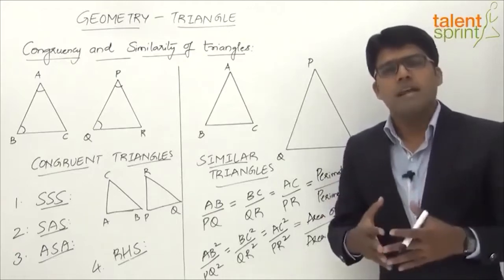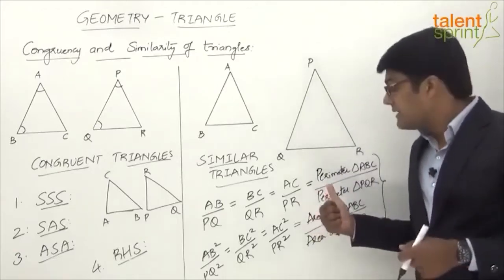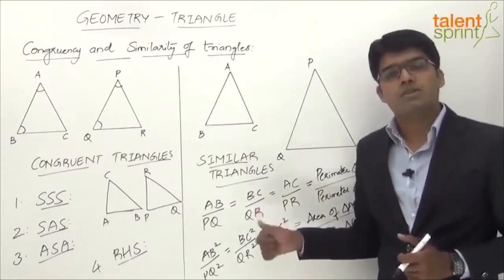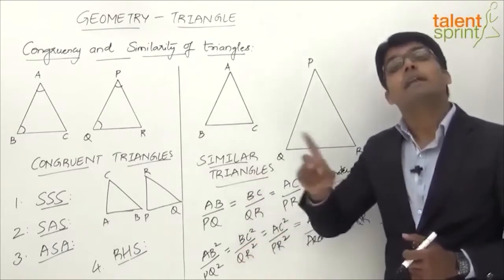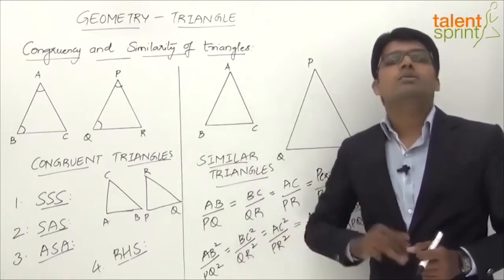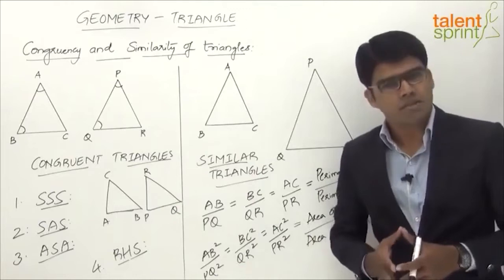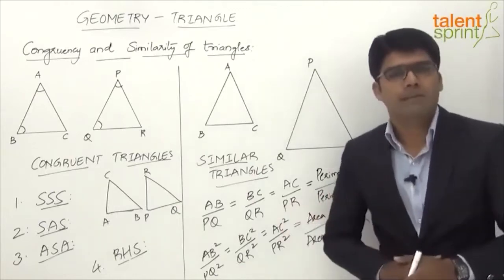So just make sure that you remember the point here, that is the ratio of the areas of two similar triangles is equal to the ratio of the squares of any two corresponding sides or any two corresponding altitudes or any two corresponding medians. And I'm sure once we learn about altitudes and medians, you will be able to understand this point without any difficulty.